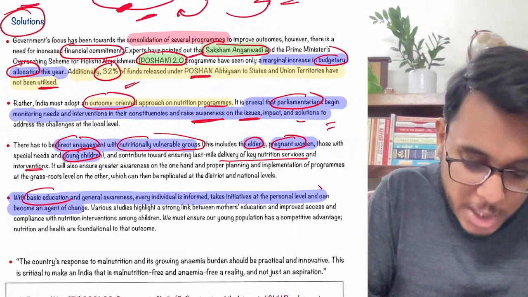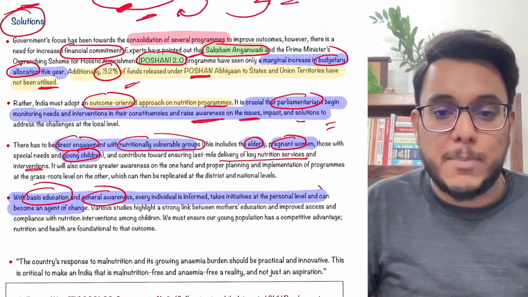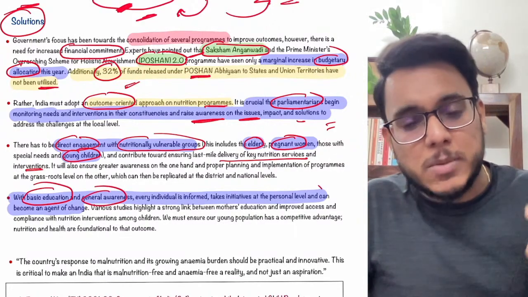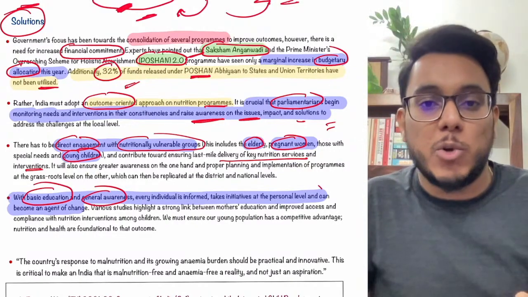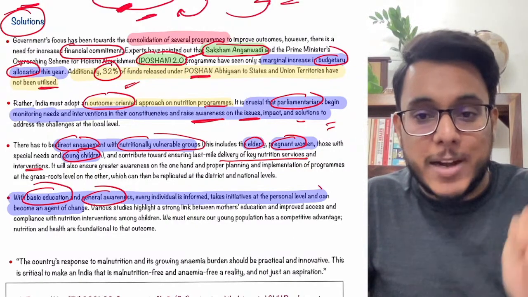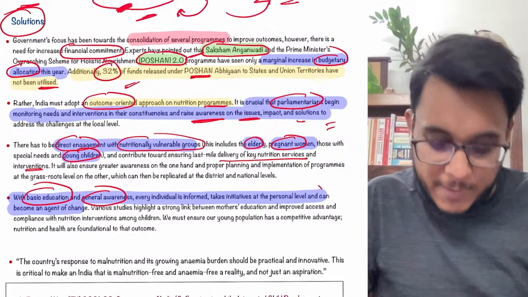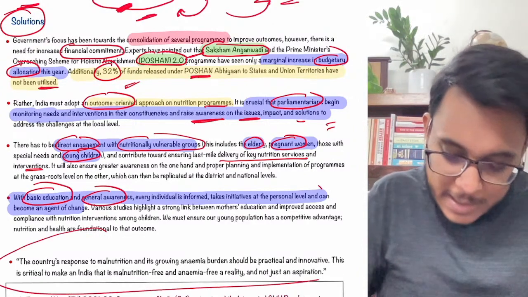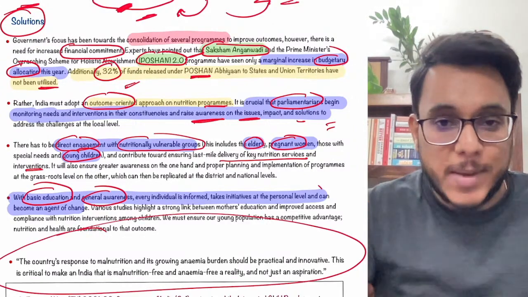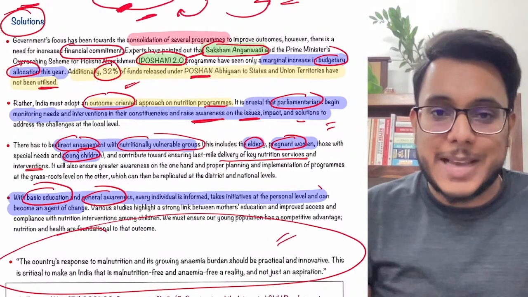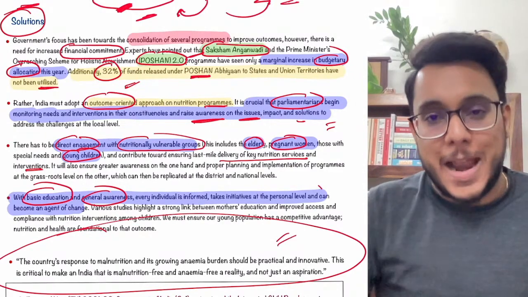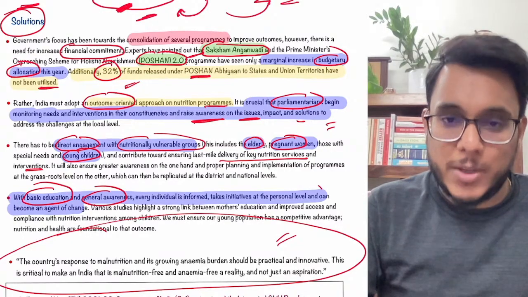Then education and general awareness will play a very important role. Sometimes people don't understand the importance of good nutrition, sound nutrition, so educating the mothers and children will also play a very important role, and only then can a malnutrition free India, anemia free India be achieved. So this is, guys, all about this particular article. I hope that you have understood it, and now we'll move to the next article.